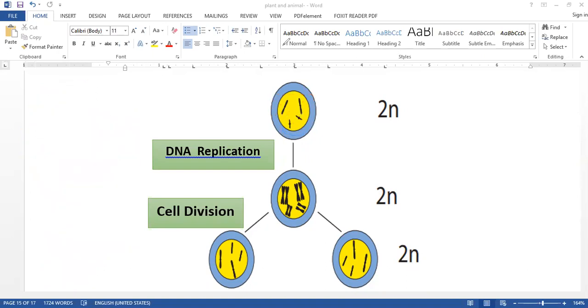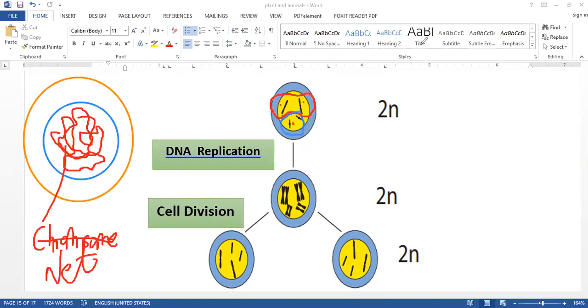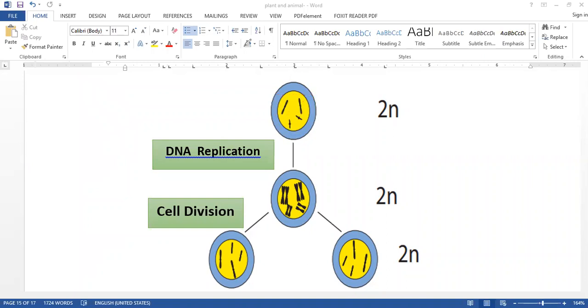If you see, before starting mitosis, the first step that will occur is DNA replication, or we can say chromosome replication. நிறமூட்ட இரட்டிப்பு அல்லது DNA ரெட்டிப்பு.